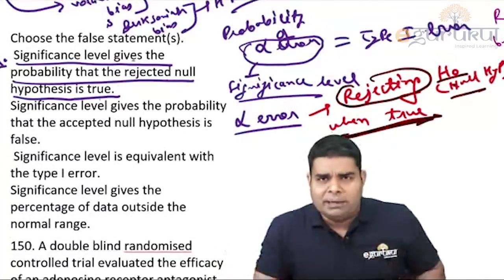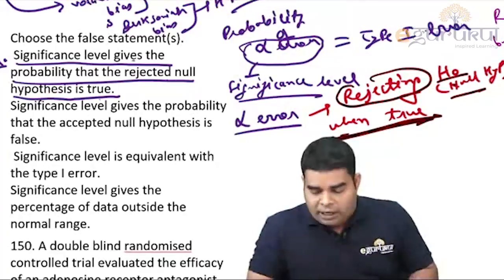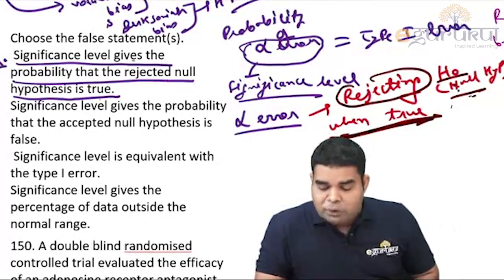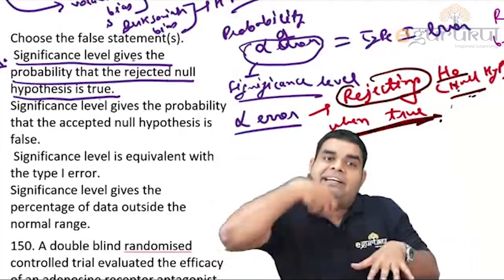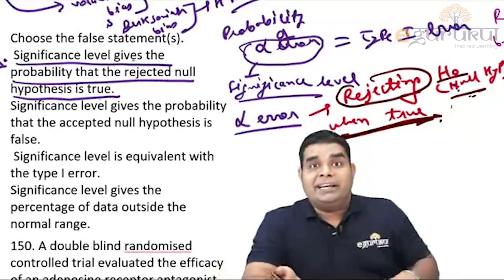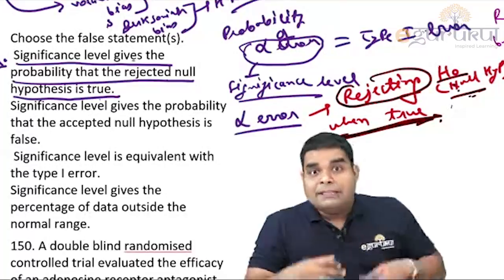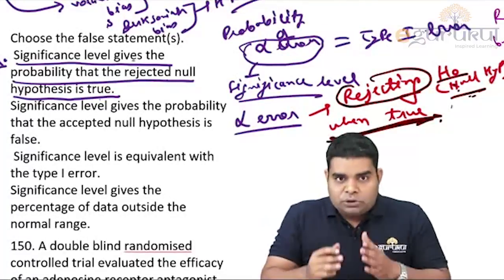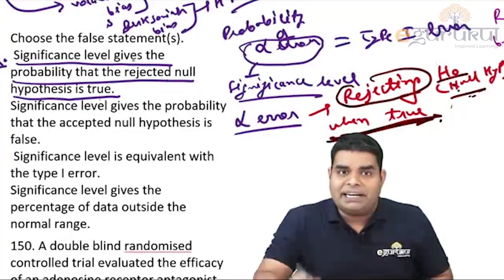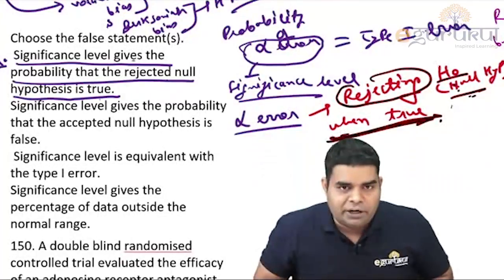It can help in immunity boosting, but it cannot treat corona. So here the null hypothesis is true, Coronil is null, zero. But Baba Ramdev rejected the null hypothesis and said that my drug can treat corona. So he is committing alpha error, acting over-smartly. So alpha error or significance means rejecting H0 when true. I hope it is very clear to you.